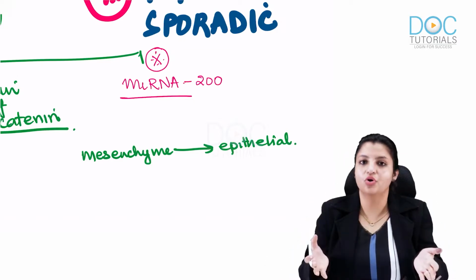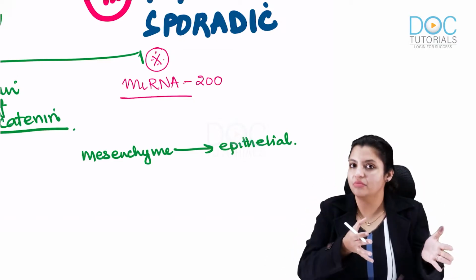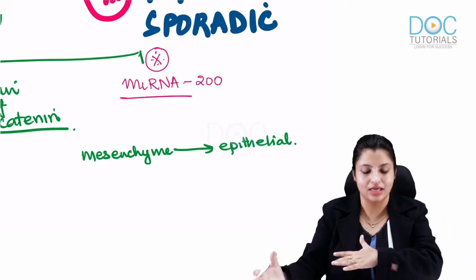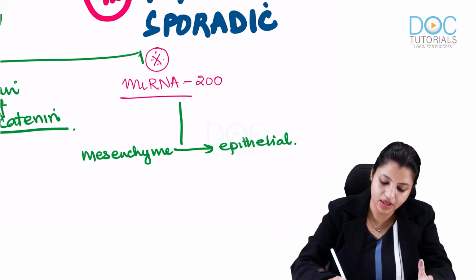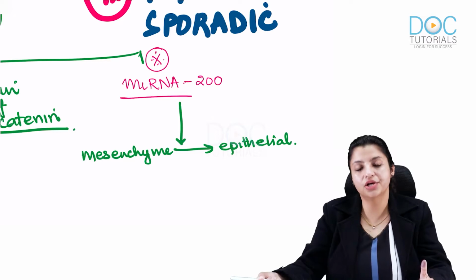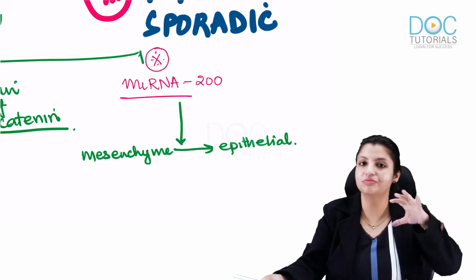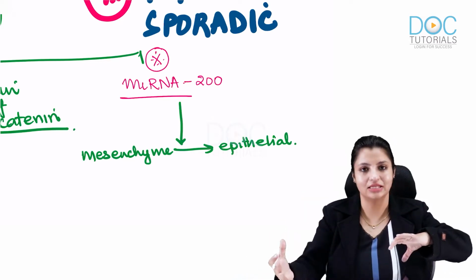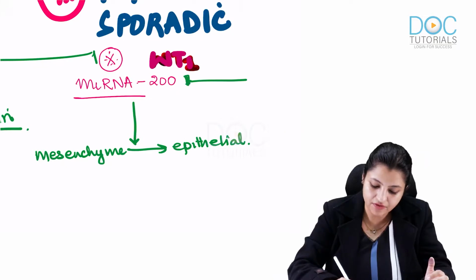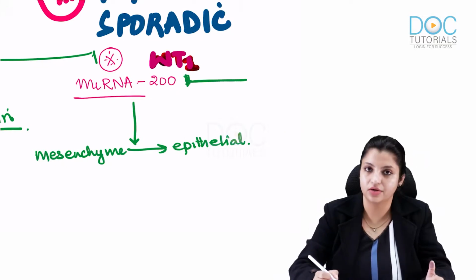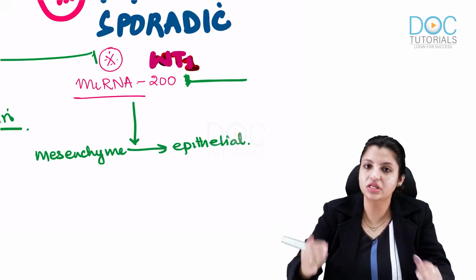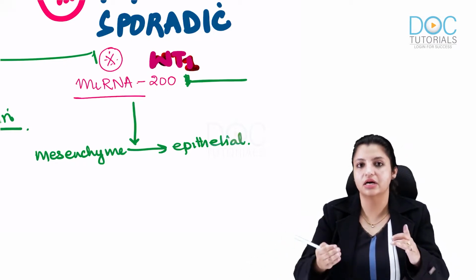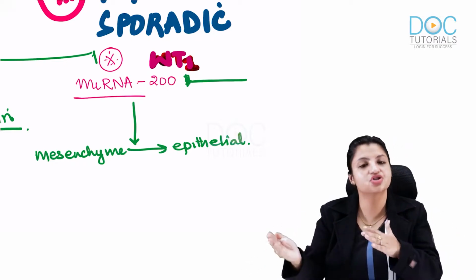So in embryonic life, mesenchymal cells change to epithelial cells with the help of microRNA 200. Anything which alters or affects the function of microRNA 200, then this transition will not occur. That is, mesenchyme to epithelial transition will not occur.